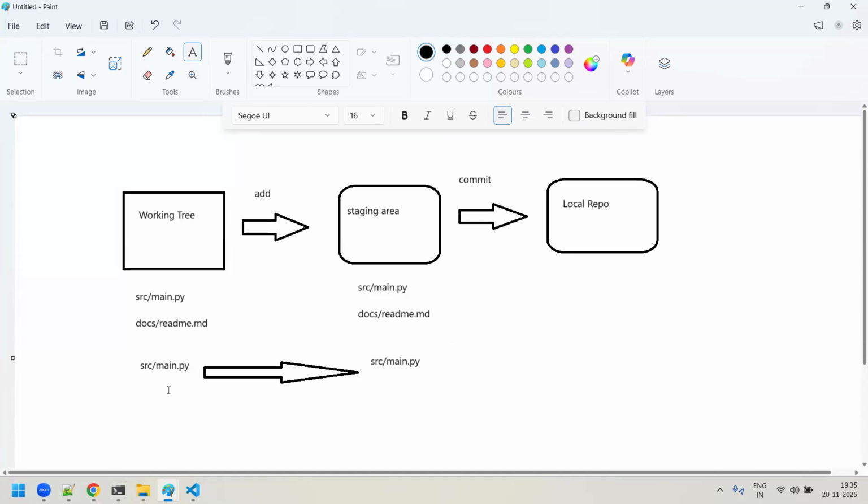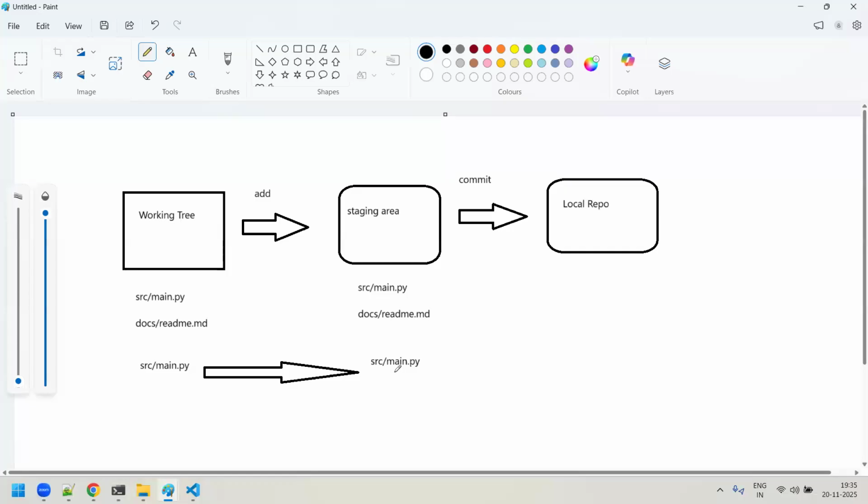I want to restore it back, revert it from the staging area back to the working tree. How are we going to do that? For that, guys, there is a simple command or option provided by Git, nothing but the restore option.